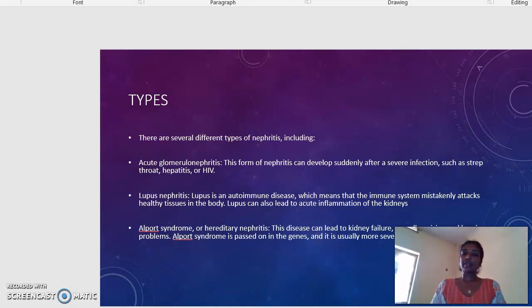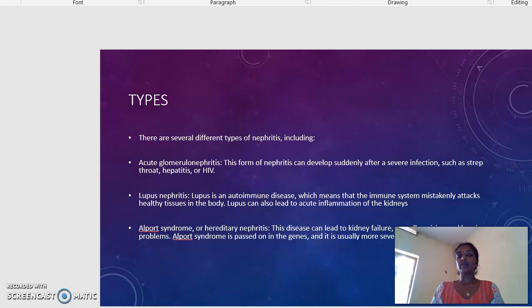Acute glomerulonephritis, as we all know, acute means sudden in onset. So these types of nephritis can develop suddenly after a severe infection, like after a streptococcal infection or HIV or hepatitis. There will be sudden infection of the nephrons, that is known as acute glomerulonephritis.